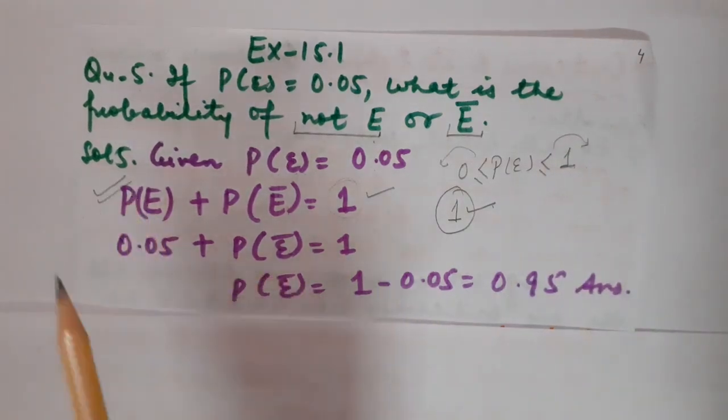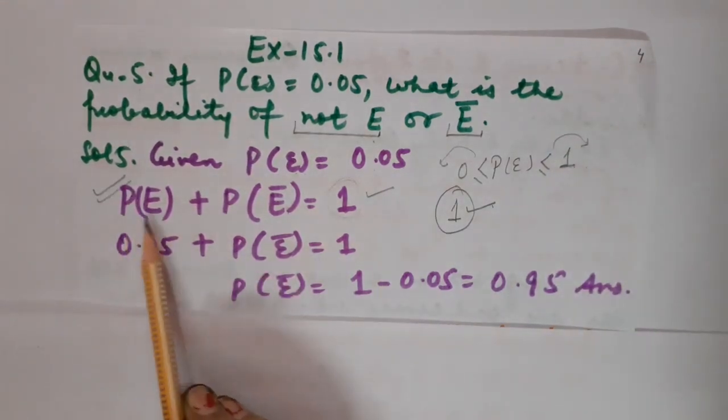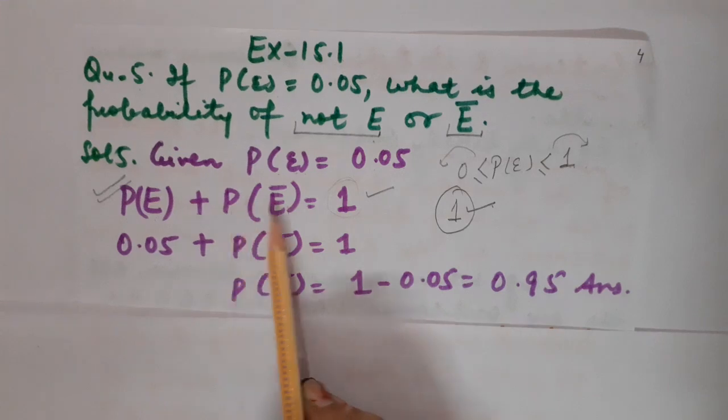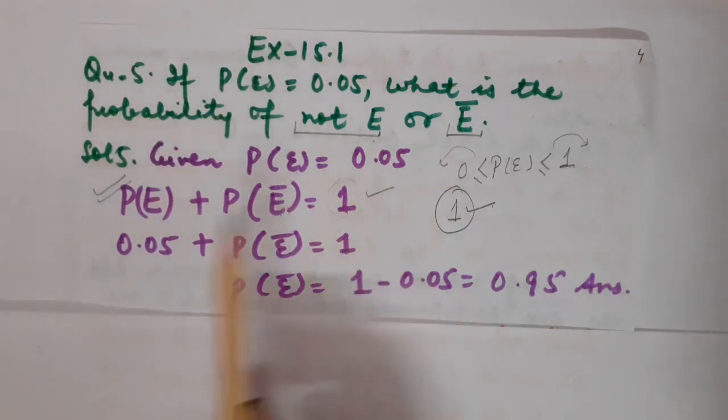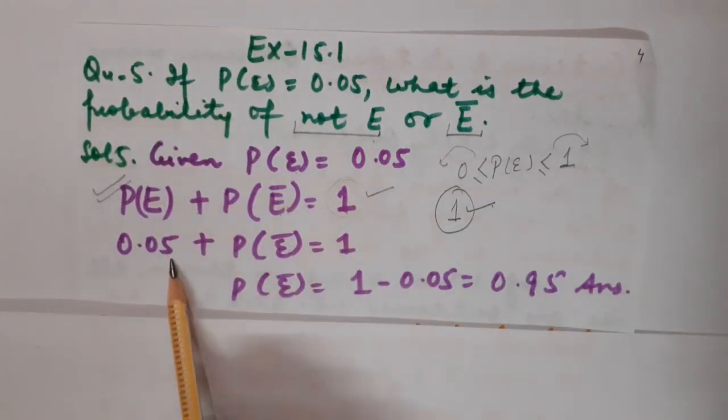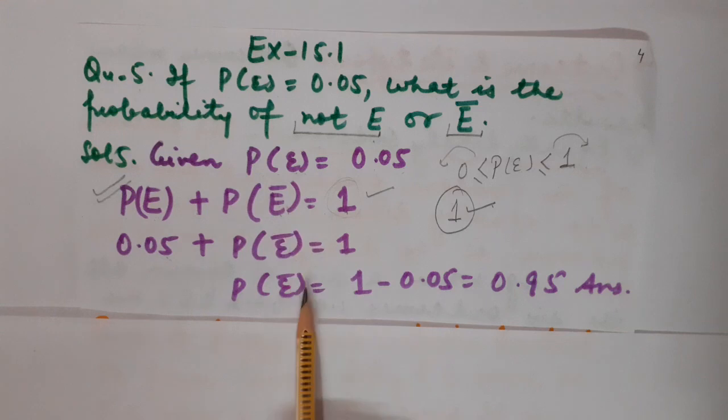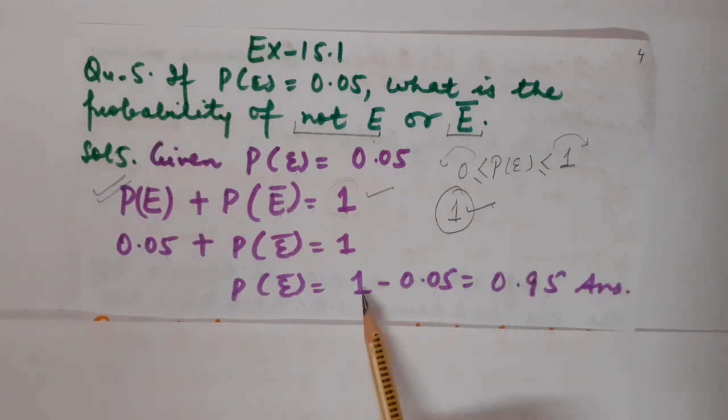So always remember this fact, that the probability of an event plus the probability of the complement of that event is always equal to 1. So let us substitute the value of the probability of the event here, and we have calculated P(not E), that is the probability of the complement of the event, equal to 1 minus 0.05, that is 0.95.